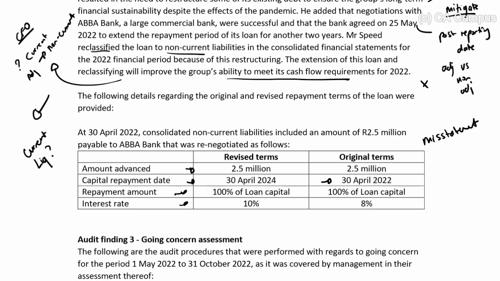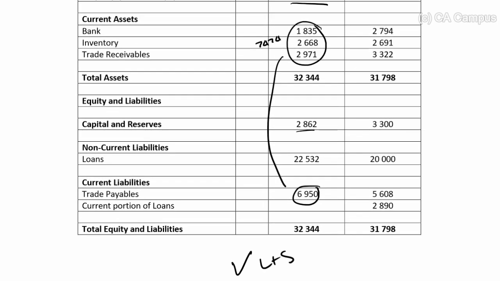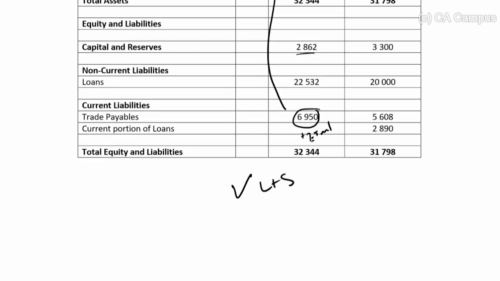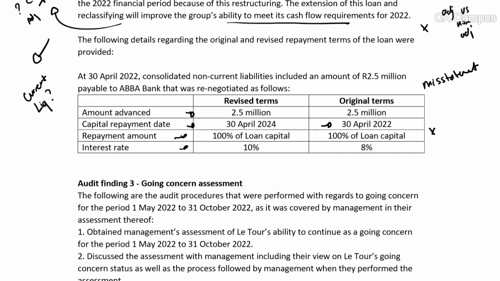Ultimately affecting liquidity. What happens if the 2.5 million is in current? Go back here. Add 2.5 here. All of a sudden, we are no longer liquid. If we're no longer liquid, are we reckless trading?